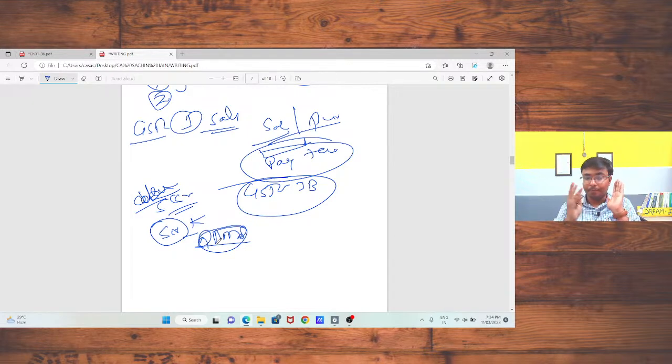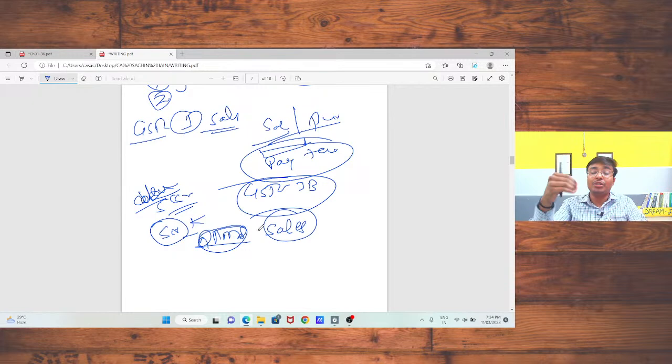Okay, sir. So, in case of GSTR 3B, you need to declare the sales, and the sales should match with your GSTR 1 return. If there is any mismatch or difference between your sales in GSTR 3B and GSTR 1, there is a chance that the departmental authority will issue a notice for mismatch to you. Or your case can be selected for scrutiny also if there is a huge amount of mismatch. Okay, so in your GSTR 3B return,